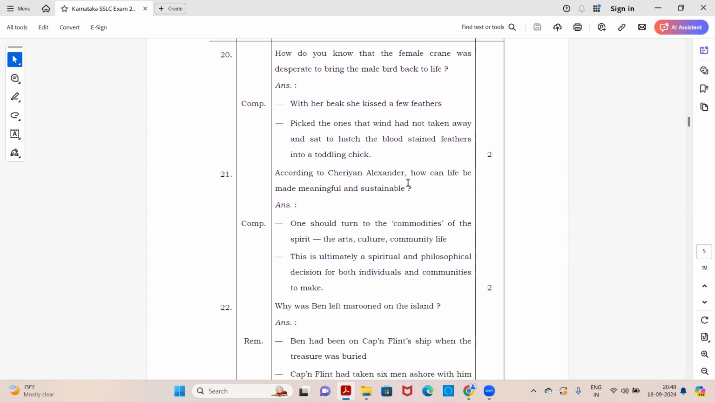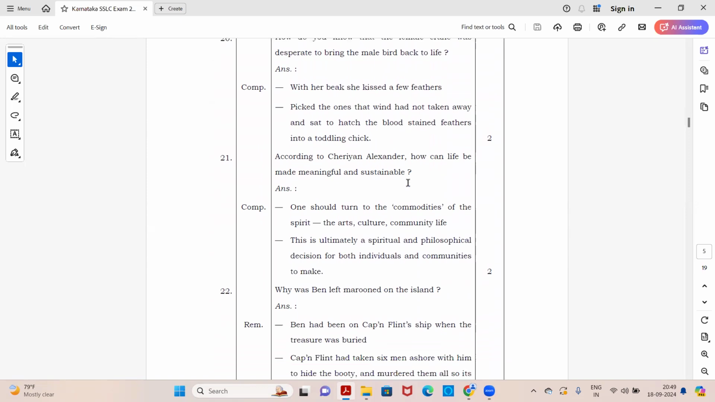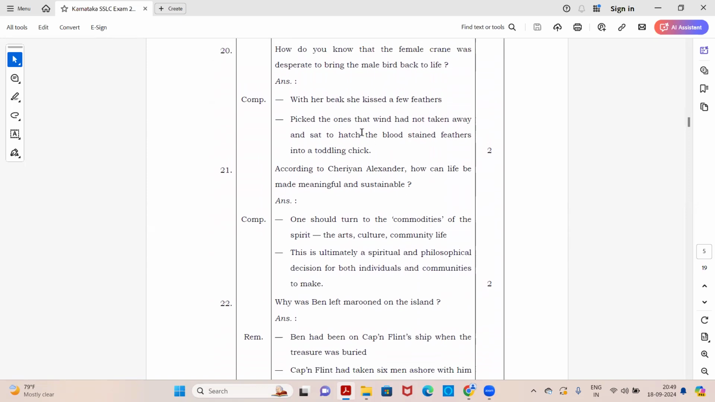How do you know that the female crane was desperate to bring the male bird back to life? Answer, with her beak, she kissed a few feathers, picked the ones that wind had not taken away, and sat to hatch the blood-stained feathers into a toddling chick. Okay, so when you read the entire poem, you get to know how the female crane wanted to bring the male bird back to life.